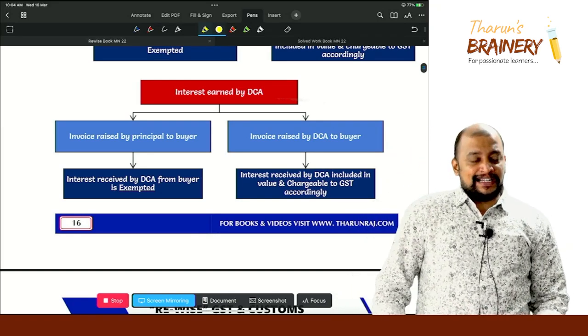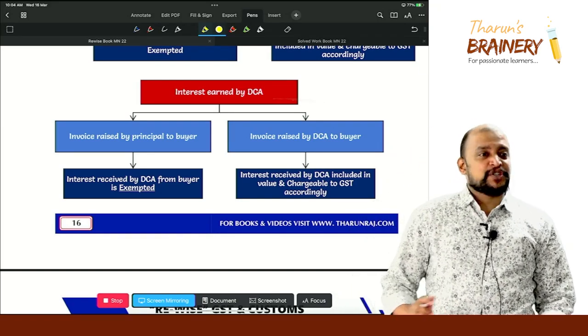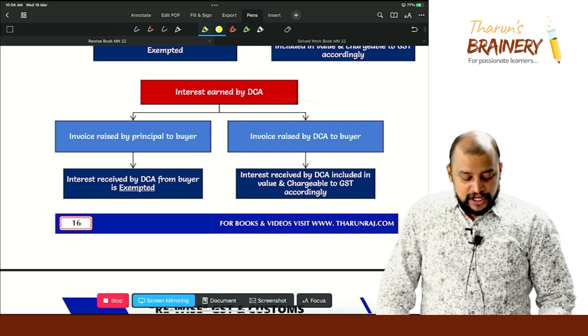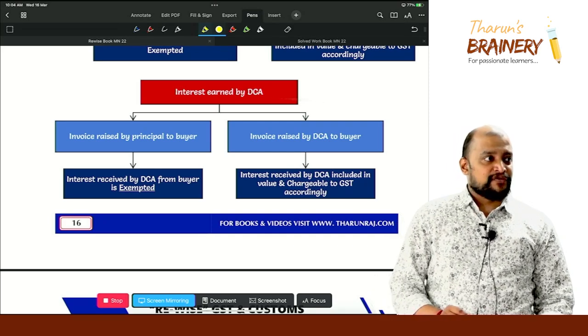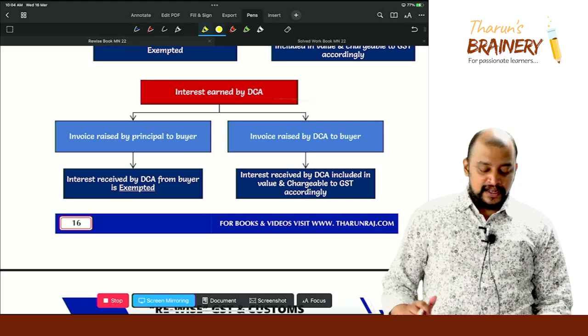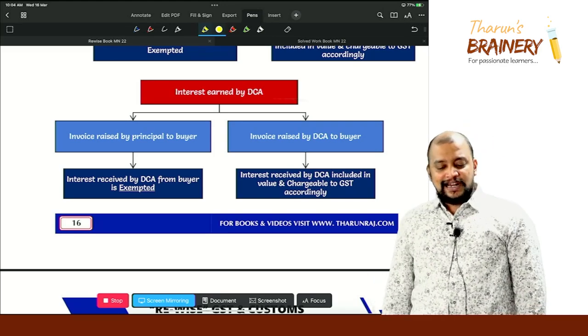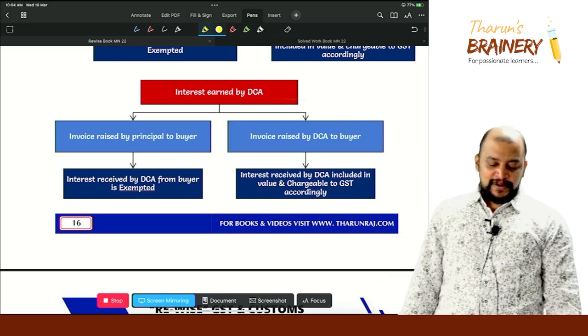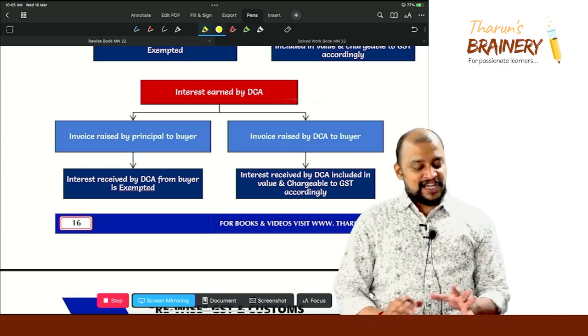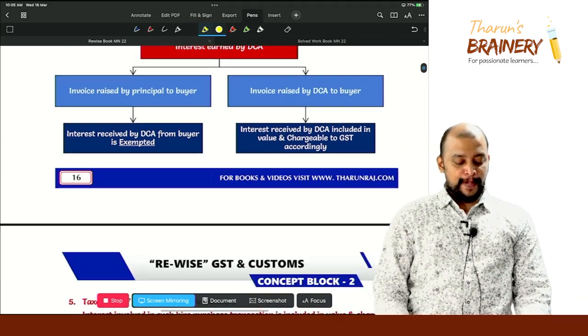Interest earned by the del credere agent, with the invoice raised by the principal to the buyer, means the agent is not acting on behalf of the principal. So therefore that interest will be exempted. An invoice raised by the del credere agent to the buyer means the interest received by the del credere agent is included in the value and chargeable to GST accordingly.